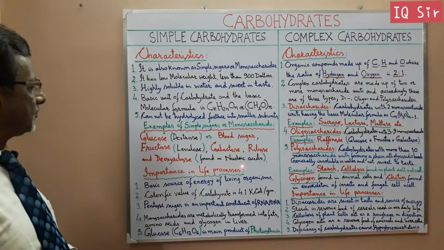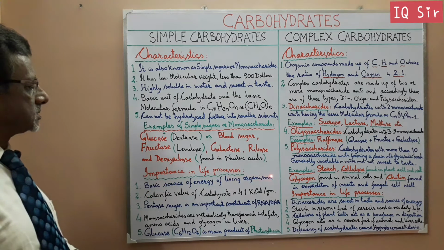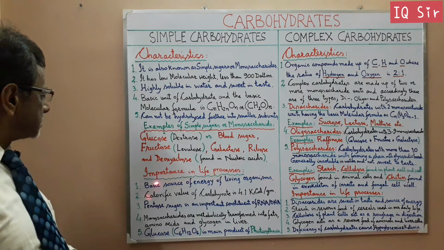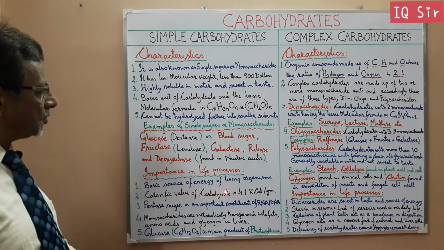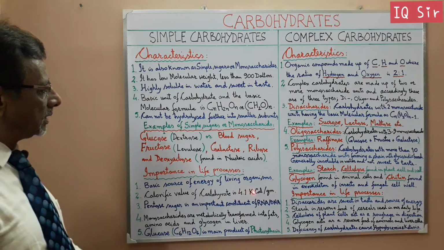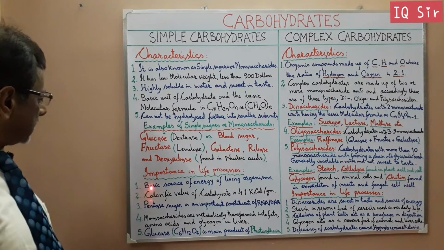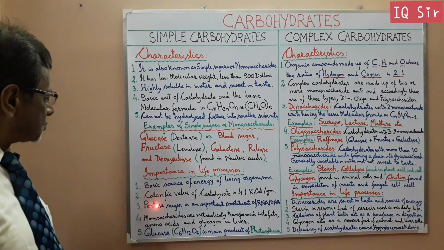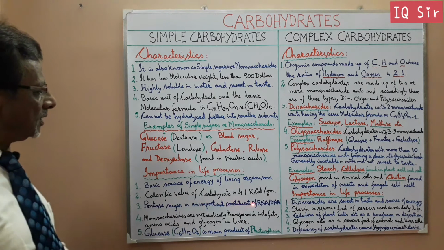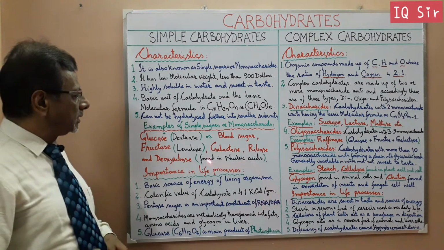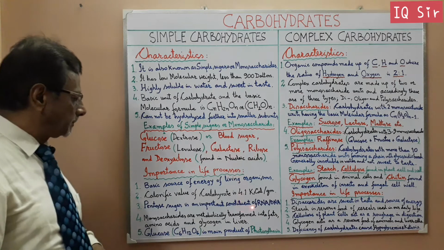Now, importance in life process: the basic source of energy of living organisms, because it has got a calorific value of 4.1 kilocalorie per gram. Other importance is pentose sugar, that is 5-carbon sugar, is an important constituent of RNA or DNA, as I told you, nucleic acid, ribose and deoxyribose.